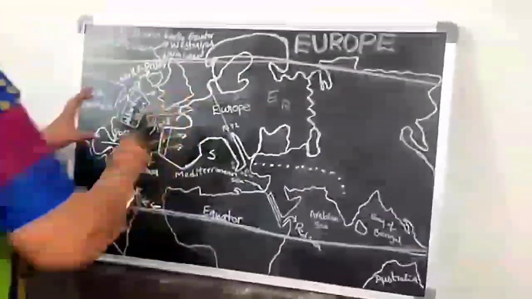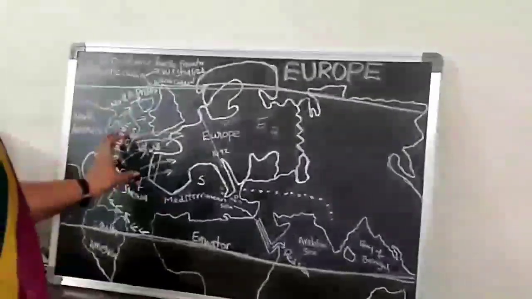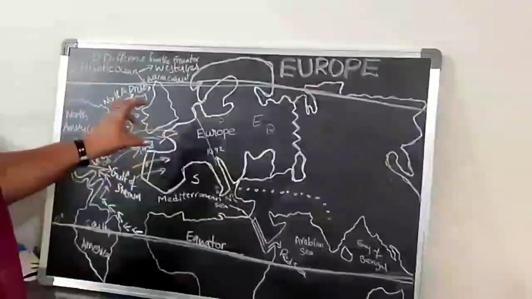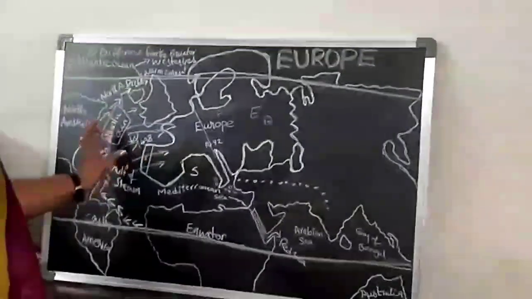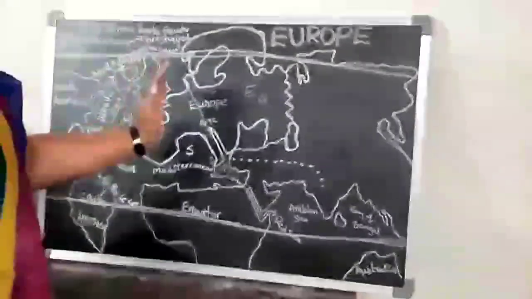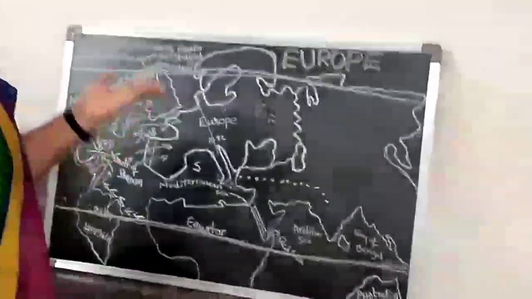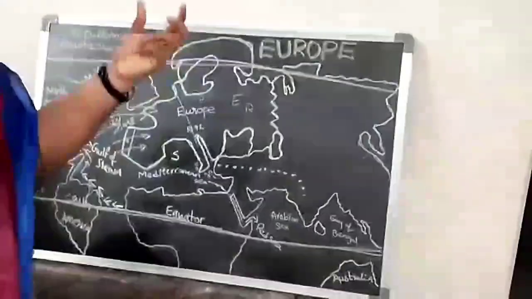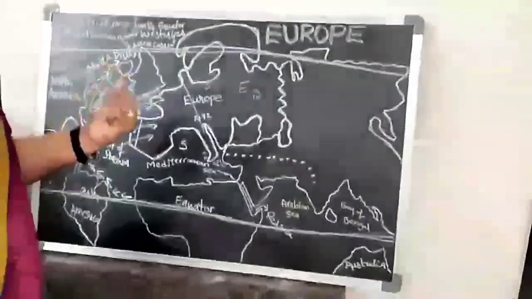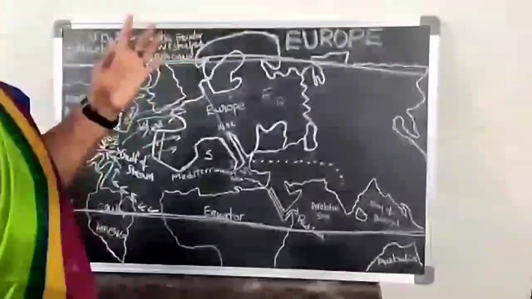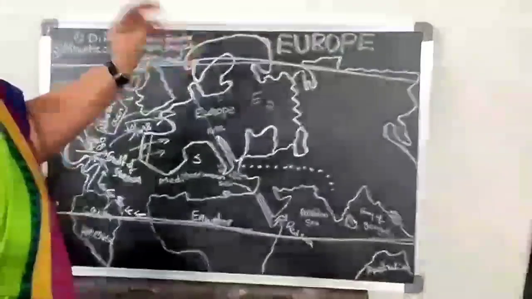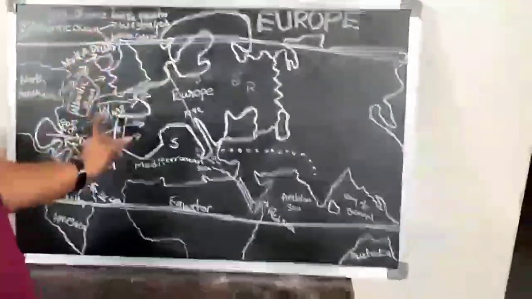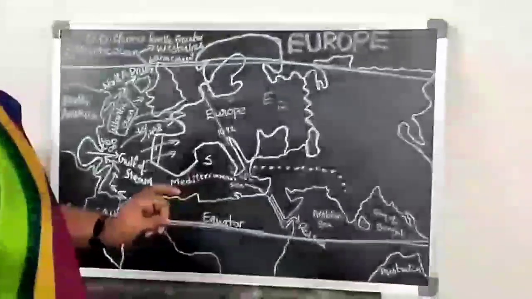Understand? So these currents are moving forward. Which type of currents? Warm winds. These Atlantic winds are moving forward to Europe, the west side of Europe. The clouds are heavy with moisture. So that is why throughout the year, showers will be there on this west side.